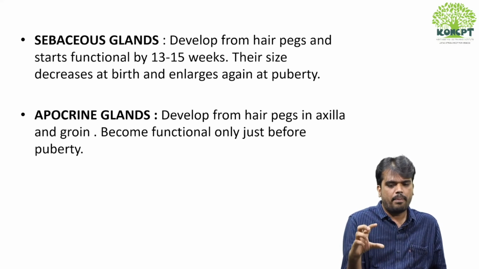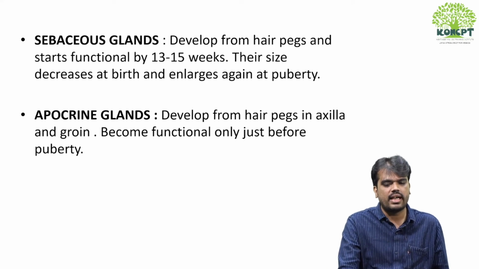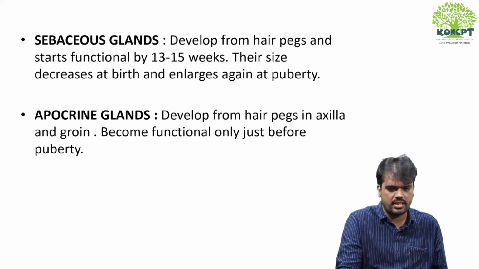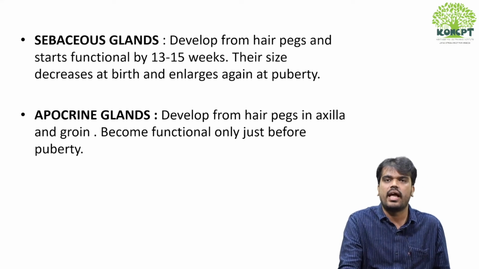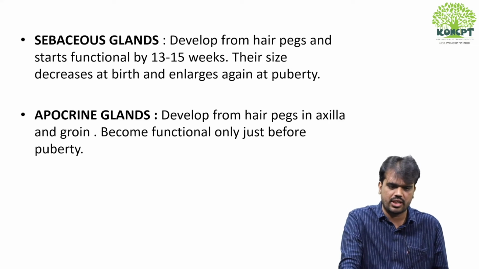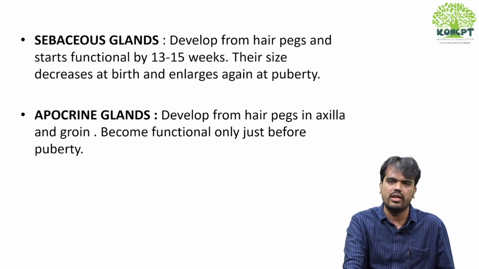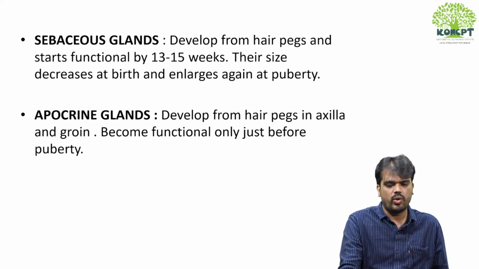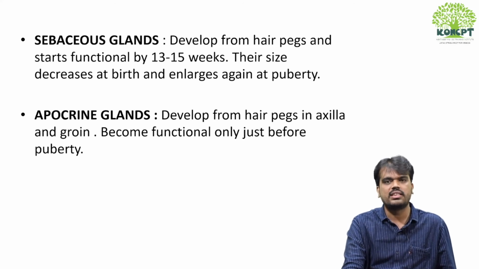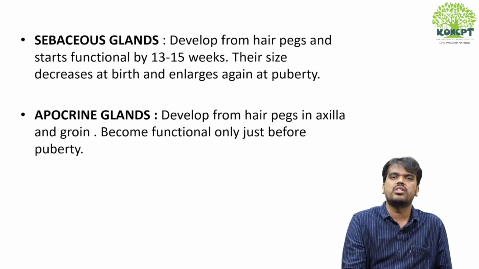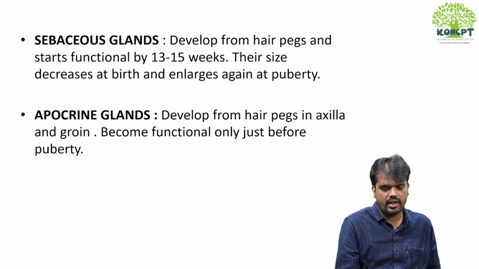Among the three appendages, sebaceous glands alone start functioning by the 13th to 15th week of gestation. This is another MCQ: which appendage starts functioning in the gestational period itself? Your answer is sebaceous gland, 13th to 15th week of gestation. Their size once again decreases at birth and it enlarges and function starts once again at puberty, right?